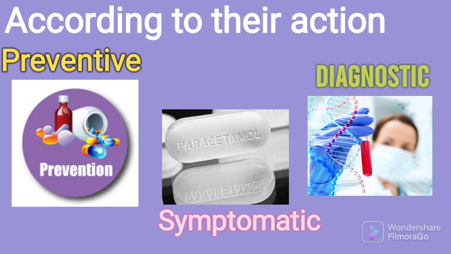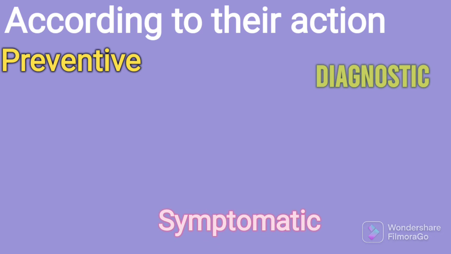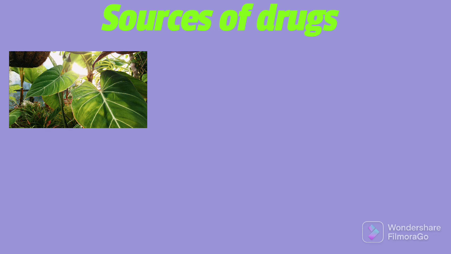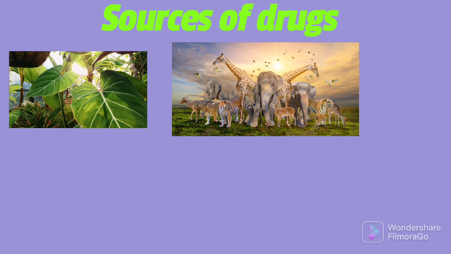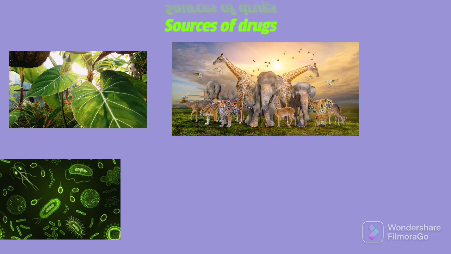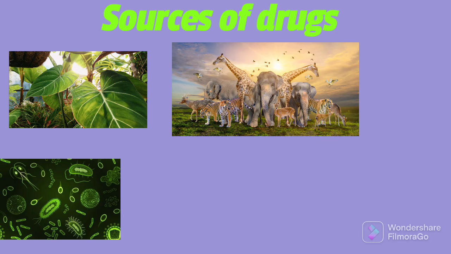Now we have studied the nature of the drugs. How can we know a particular disease by knowing the nature of that particular drug? Now let's study one more very important subclass, the next one, that is the sources of drugs. See, the drugs can be obtained or extracted from plants, animals, microbes, minerals, synthetic sources and biotechnology. Clear? These are all the places from where we can collect the sources of drugs. Now one by one we will study that.